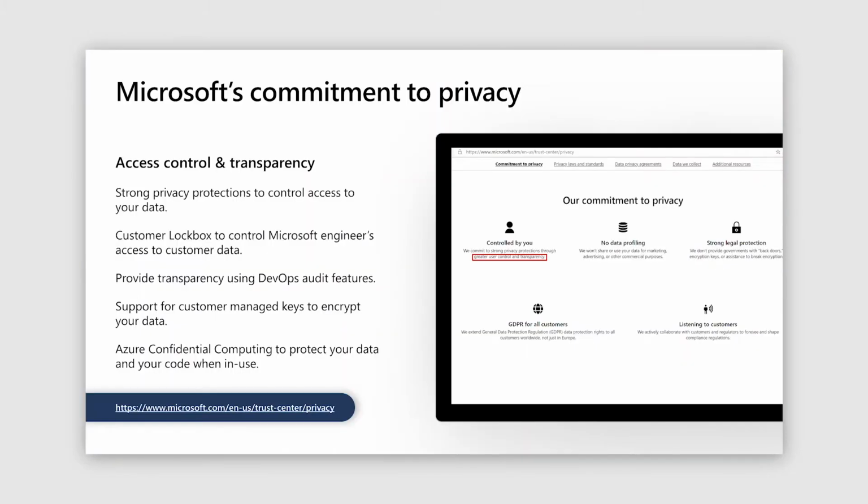There are strong privacy protections implemented to control access to your data. And we have features like customer Lockbox that provide customers the control when a Microsoft engineer accesses customer data.